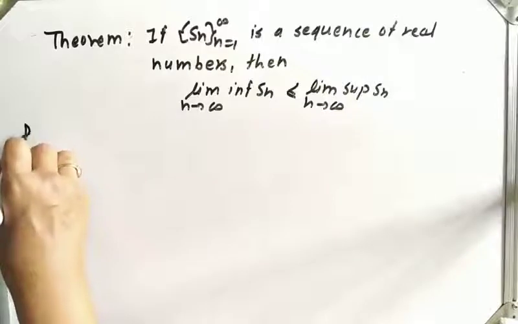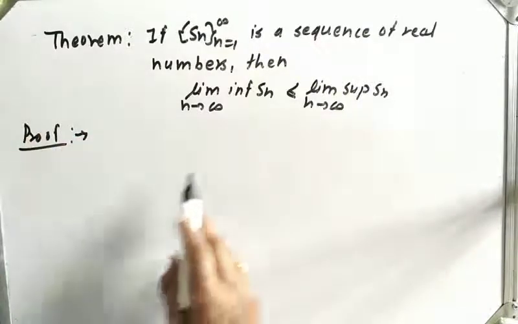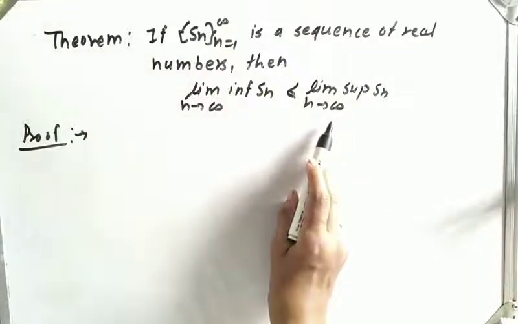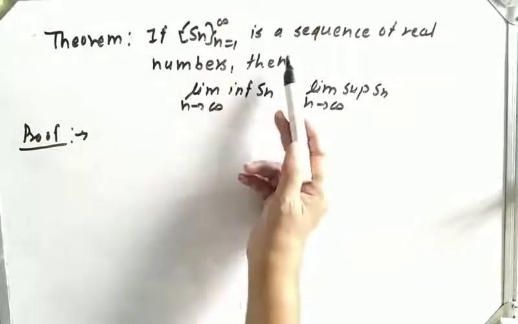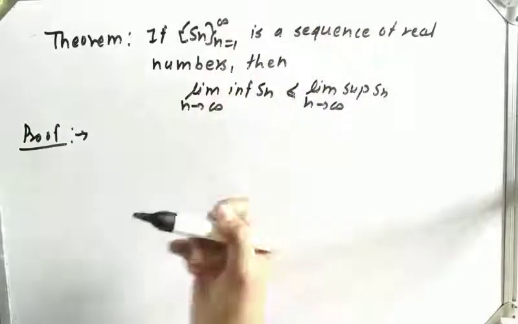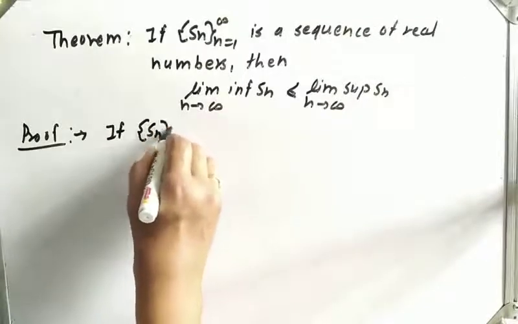Let us prove it. What is given? For any sequence, limit inferior is always less than or equal to limit superior. Now there are two cases. Sequence Sn may be bounded or may not be bounded. Now let us see, if sequence Sn is bounded, then what happens?